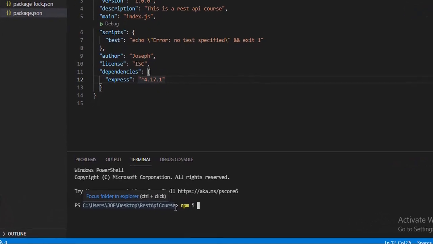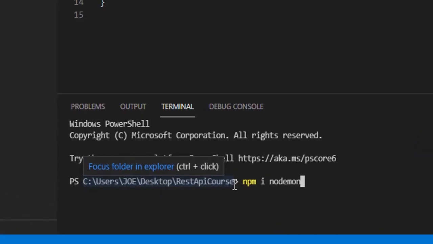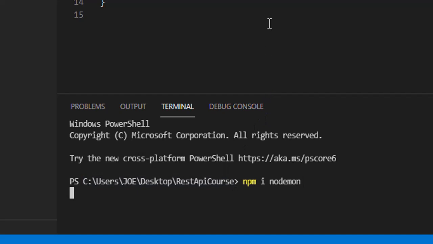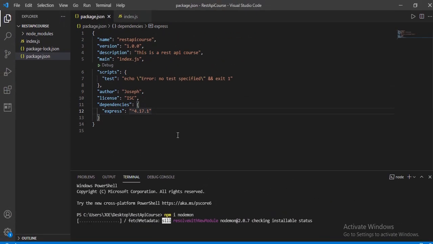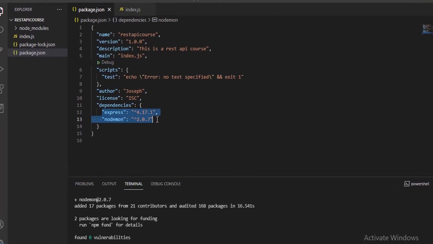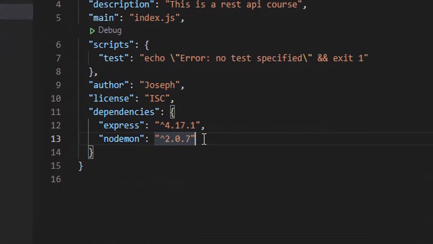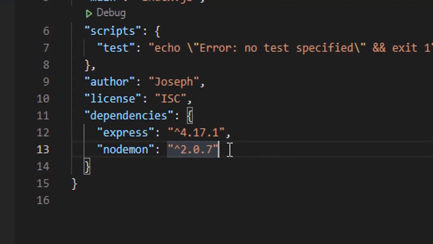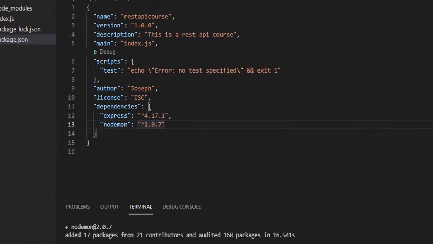Okay, so now we're going to say npm I nodemon. So install nodemon. Now let's see if this works. Okay, so it's actually installing nodemon. Okay, so nodemon has been installed. If I go back to my dependencies, you can see we have Express and we have nodemon. These are the two dependencies we're going to start with.